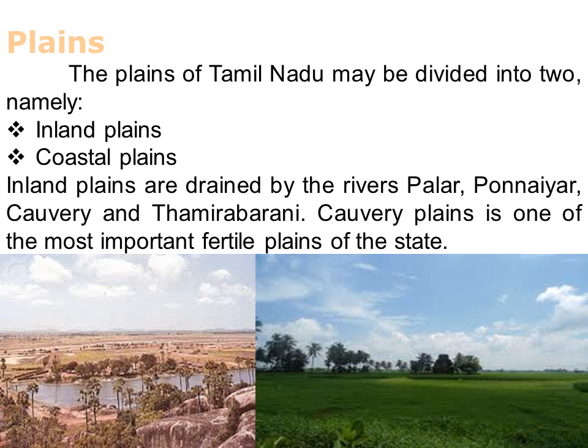And some sand dunes are formed along the coast of Ramanathapuram and Thoothukudi districts. These are called teri. Coral rocks are found at the head of the Gulf of Mannar in the east coastal plains.